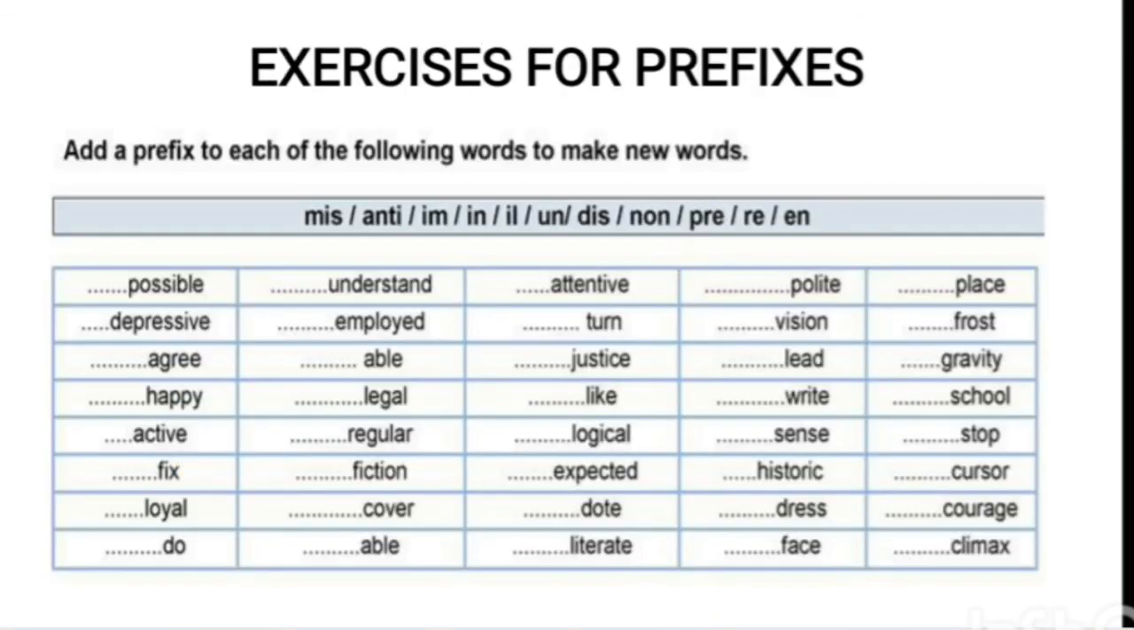And the last is the exercise for prefixes. Now, learners, you can do this exercise by putting these prefixes. For example, possible, you can add the prefix to make impossible. You can add a prefix to each of the following words to make new words. You can revise these words with prefixes.